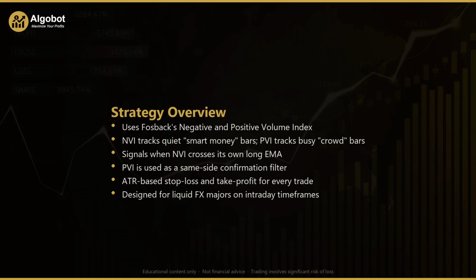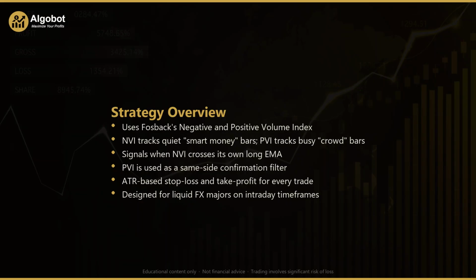Let's get started. So what does this expert advisor actually do? At its heart, Volume Index Conviction Trend splits the market into two crowds based on participation. The core idea from Fosbach and Dysart is simple but clever. On a busy bar, where tick volume rises compared with the previous bar, the uninformed public tends to dominate the flow. On a quiet bar, where tick volume falls, informed participants, often called smart money, can trade without a crowd around them. The strategy builds two running indices to keep track of these two groups.